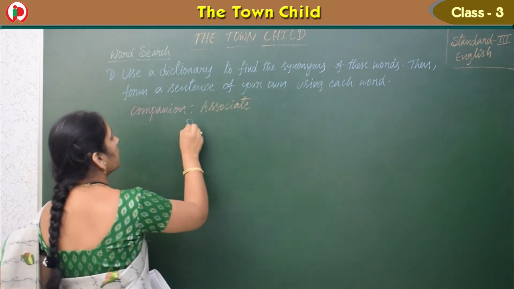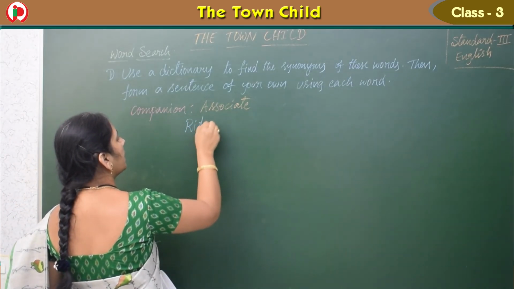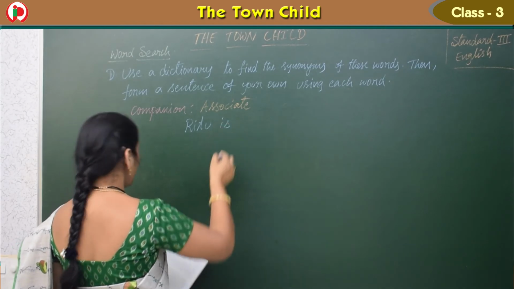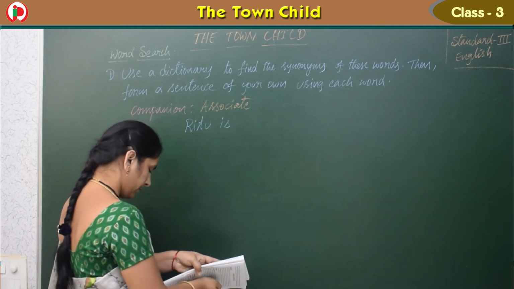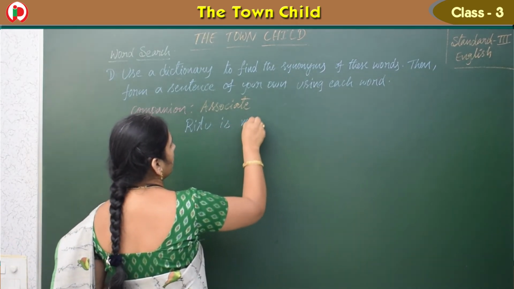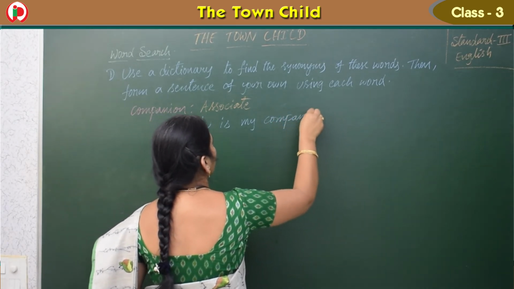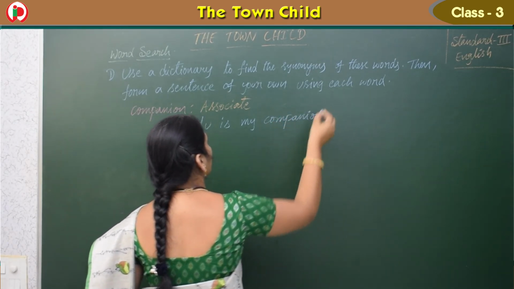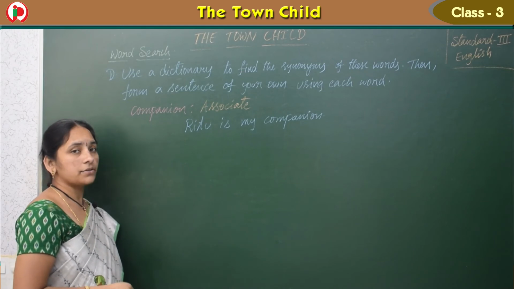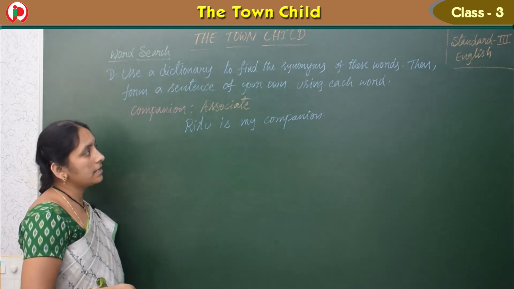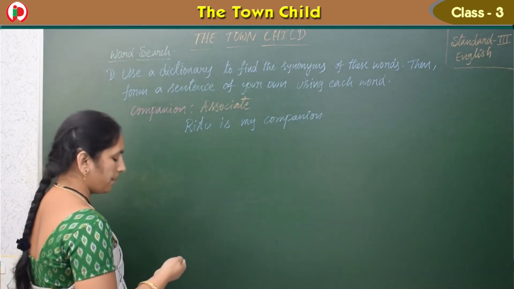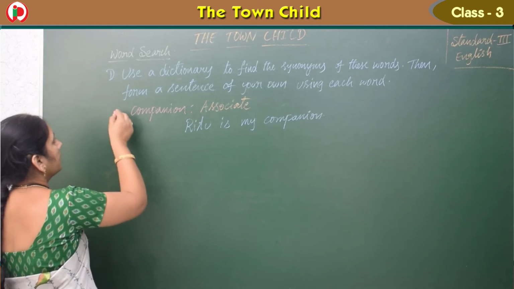I am giving one sentence; if you want to write any other sentence, you can. Ritu is my companion. Very associate, very close, like this. So Ritu is my companion. Okay, children, this is the first one.